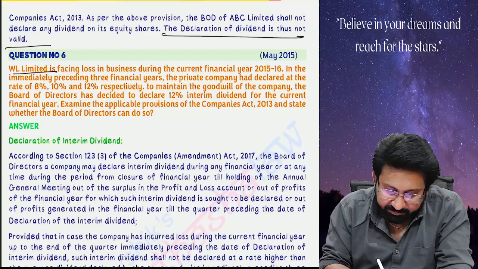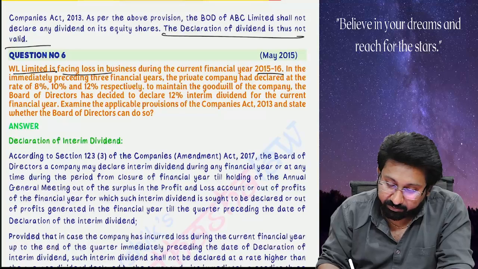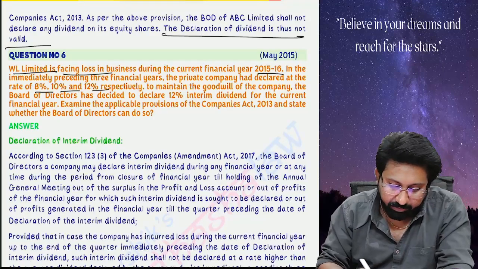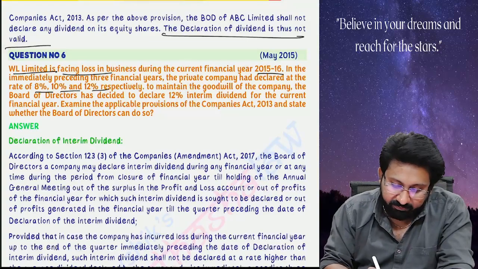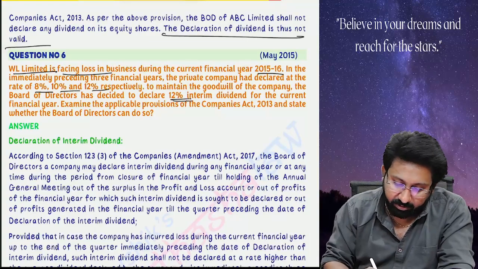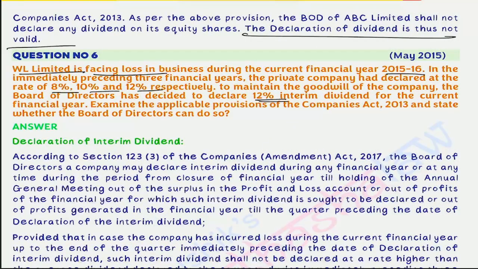WL Limited is facing losses in the business in the current financial year. In the immediately preceding financial years, the private company had declared 8%, 10% and 12%, an average of 10%. To maintain the goodwill of the company, the Board of Directors has decided to declare a 12% interim dividend. Please read the question first. I will make it full screen. Okay, read the question.